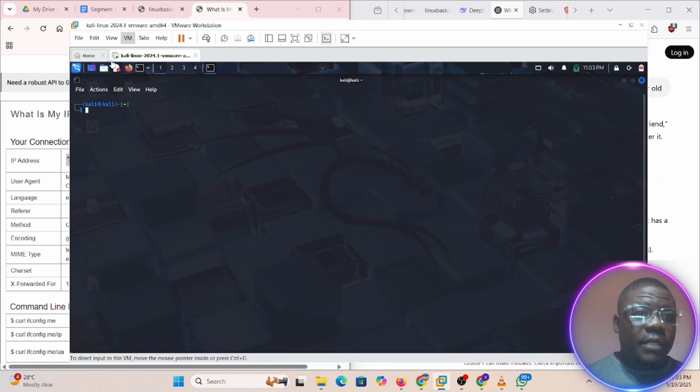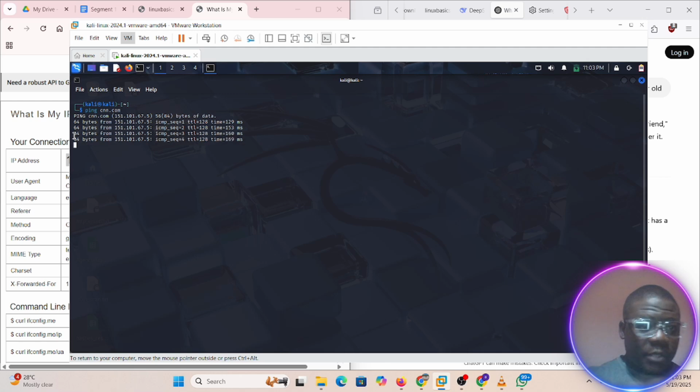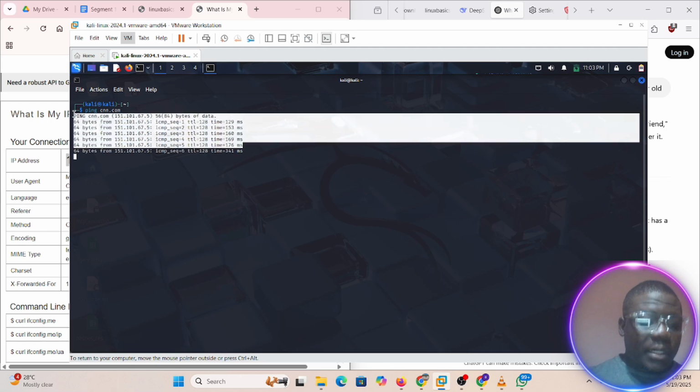So if you find yourself in a situation like what happened initially when I tried pinging, try using ping with any domain name that you know. A domain name is just the name of the website. So let's use the famous one, cnn.com, like this. This should show that it's reachable because it's reaching it and sending back data. So let me stop this.